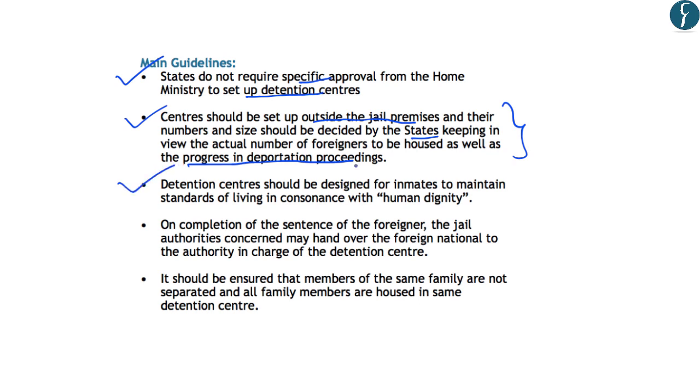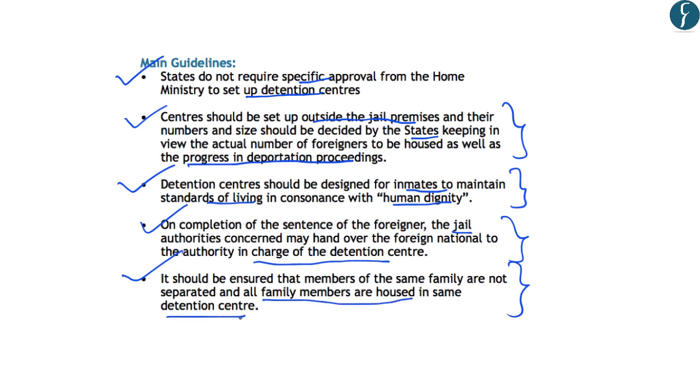Further, these detention centers should be designed for inmates to maintain the standards of living in consonance with human dignity. So in this context, the detention centers should be well lit, there should be airy rooms adhering to basic hygiene standards, equipped with electricity, water and communication facilities. Further, on the completion of sentence of the foreigner, the jail authorities concerned may hand over the foreign national to the authority in charge of the detention center. Further, it should be ensured that the members of the same family are not separated and all the family members are housed in the same detention centers.